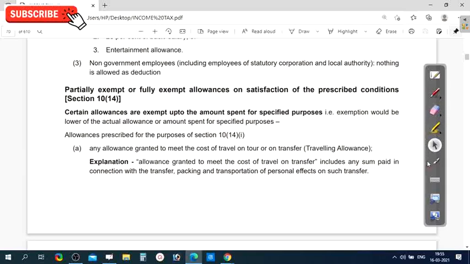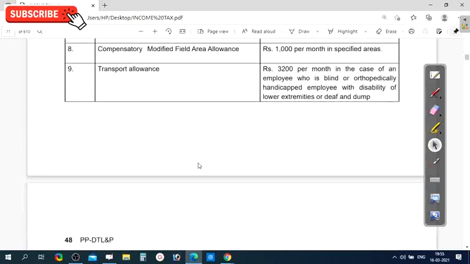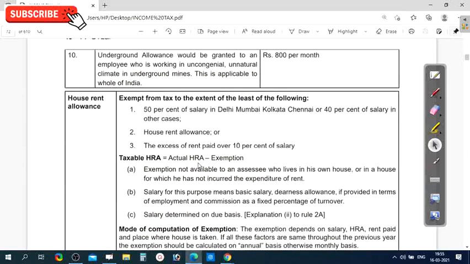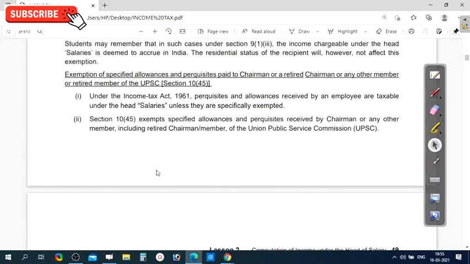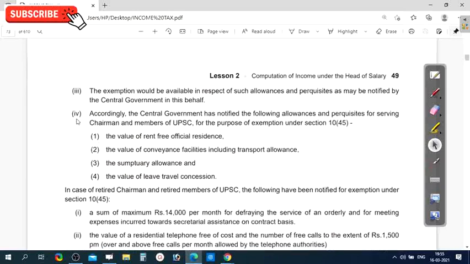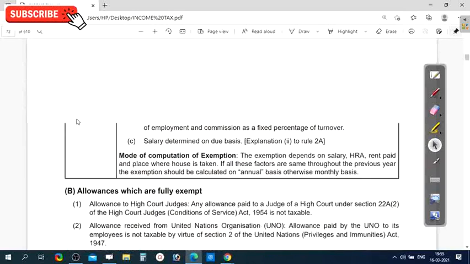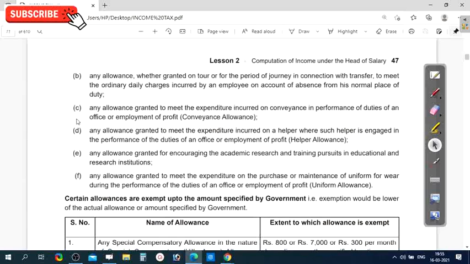So let us see those allowances also. Today we'll complete all about the allowances, and tomorrow we are going to start. Tomorrow we will discuss the perquisites. So we'll complete these allowances.